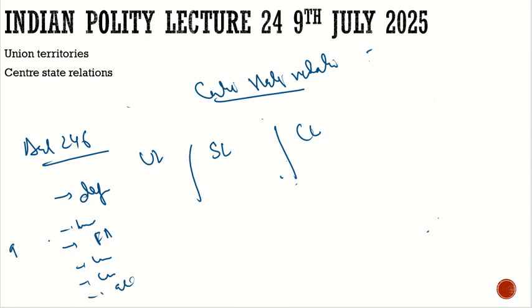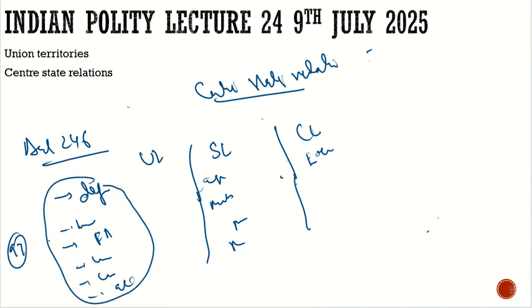There are 97 items in the union list. In the state list, we have agriculture, public health, public order, police. In the concurrent list, we have education and various other items. So how will it be done? If the center has to make any law, it will make it on the union list. If the state makes any law, it will make it on the state list.